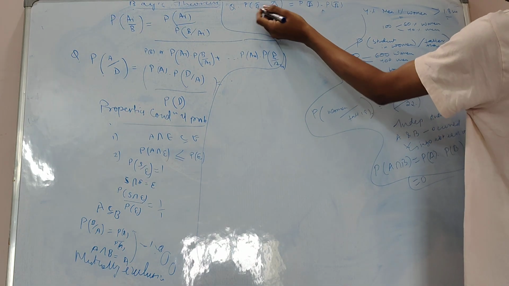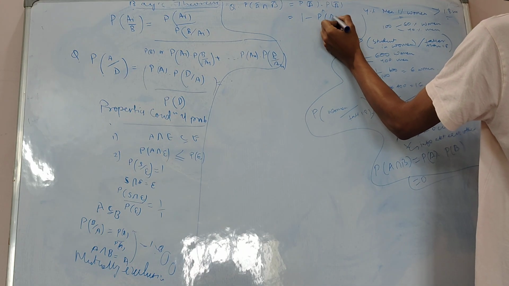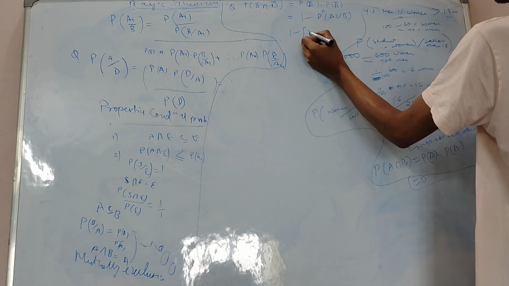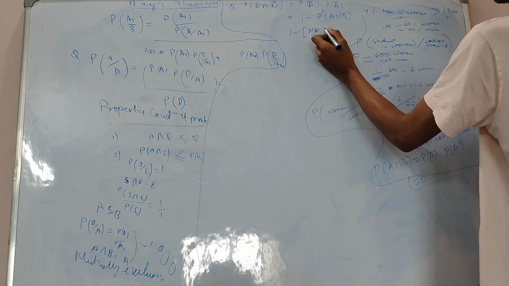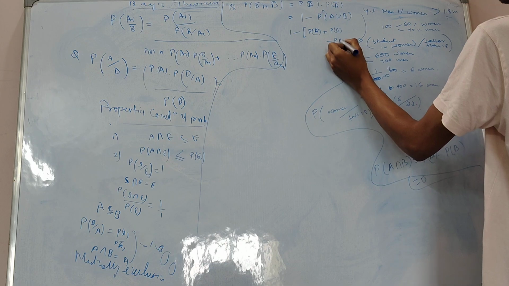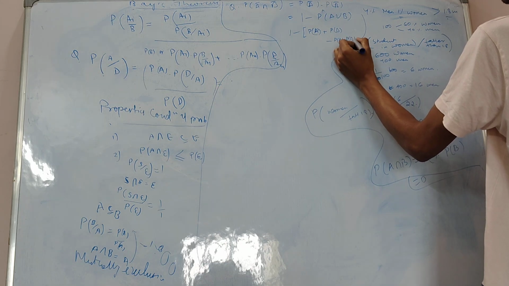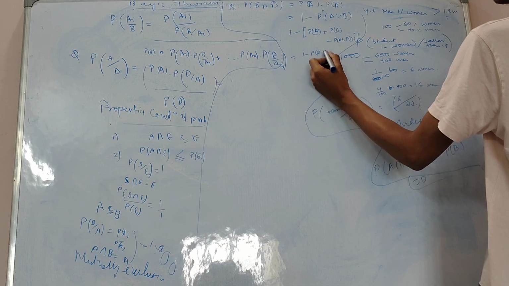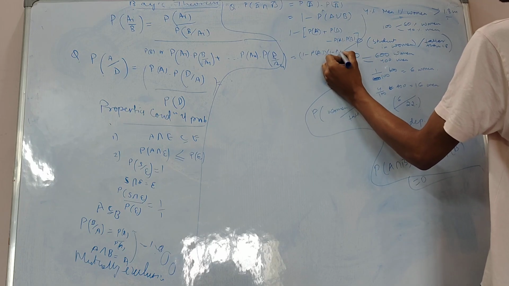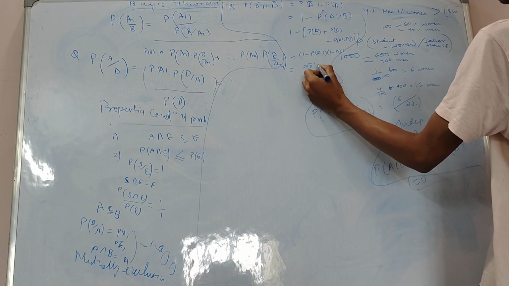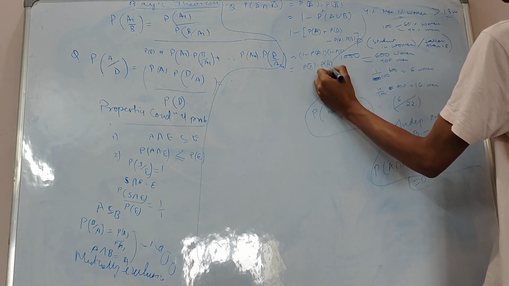So I can write this as 1 minus the probability of A union B, and this I can write as 1 minus the probability of A plus the probability of B minus the probability of A into the probability of B. So this will be written as 1 minus the probability of A multiplied by 1 minus the probability of B, which can be written as the probability of A complement into the probability of B complement.